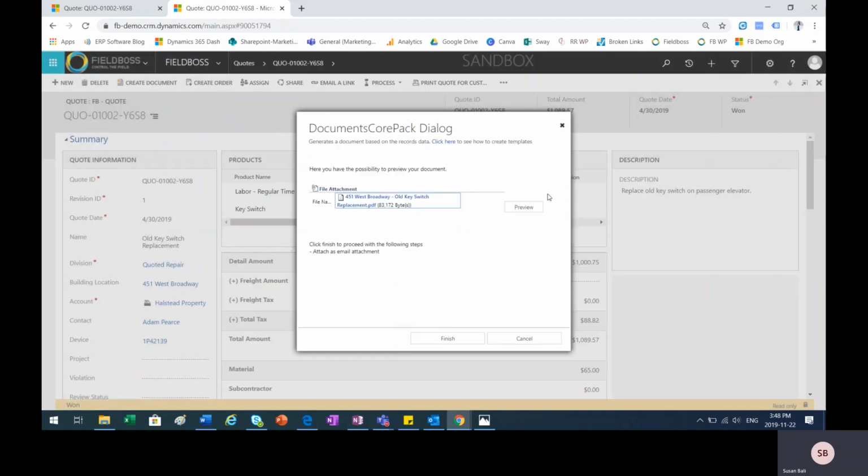So I'm just going to exit out of that preview, and if you were to hit finish, this would then be sent directly to the customer.